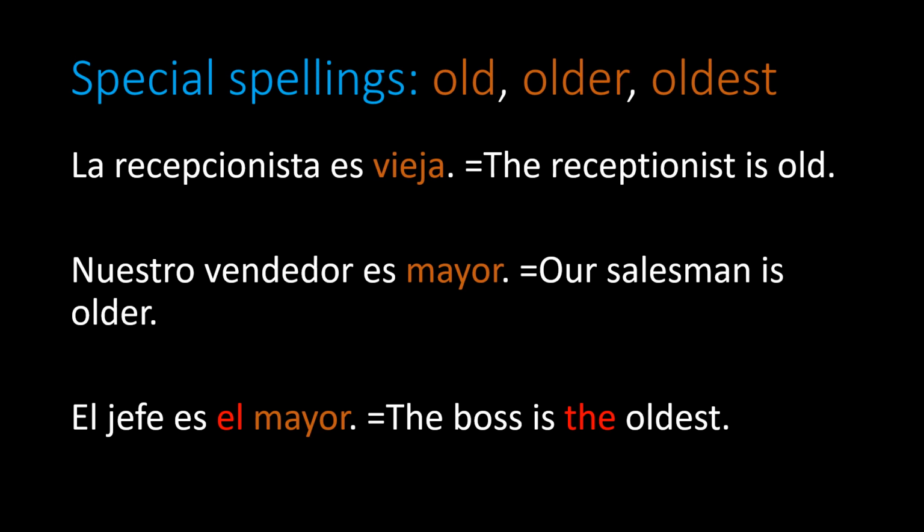Nuestro vendedor es mayor. Mayor is another form of vieja, but it has a special spelling because it's the comparative form. And then look in the third example. You can see that vieja becomes el mayor when you're talking about the superlative form. El jefe es el mayor. Notice el in red. That's what makes this the superlative form.